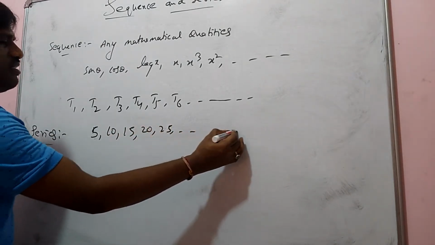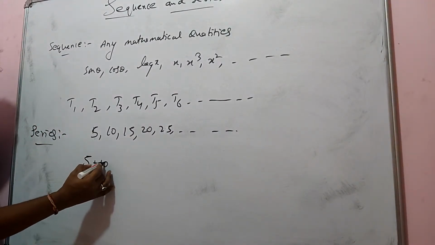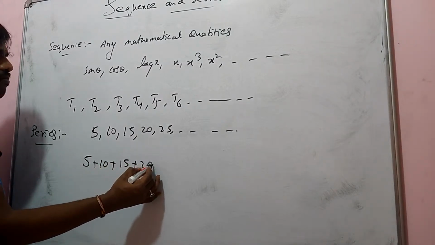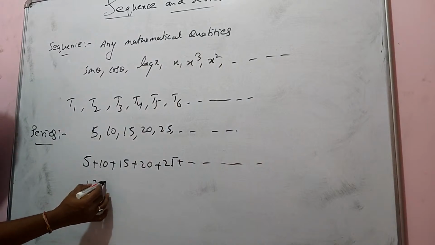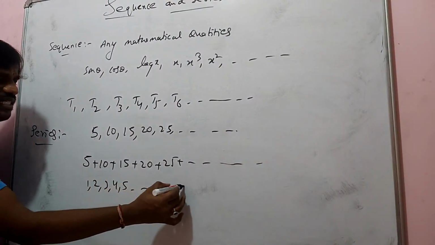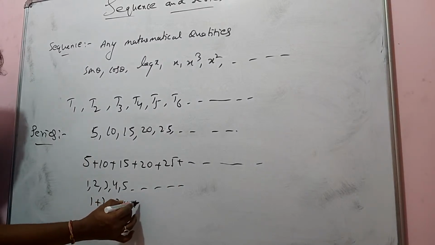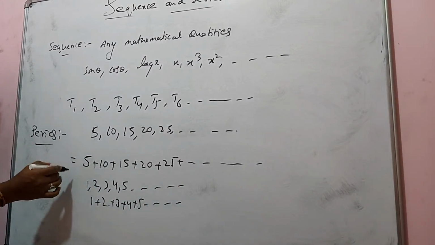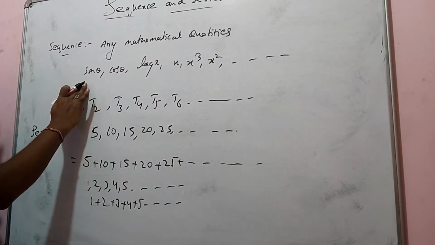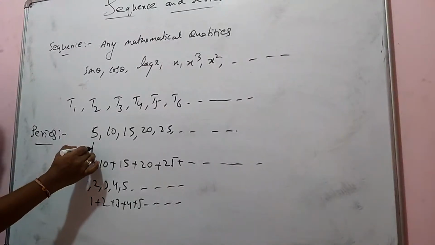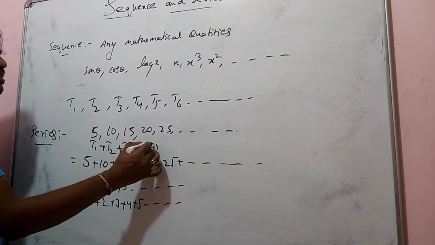If I write it as 5 plus 10 plus 15 plus 20 plus 25 and so on, or 1, 2, 3, 4, 5 as 1 plus 2 plus 3 plus 4 plus 5 and so on, that is T1 plus T2 plus T3 plus T4 plus T5 and so on.